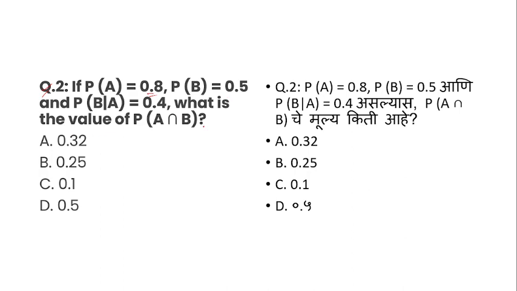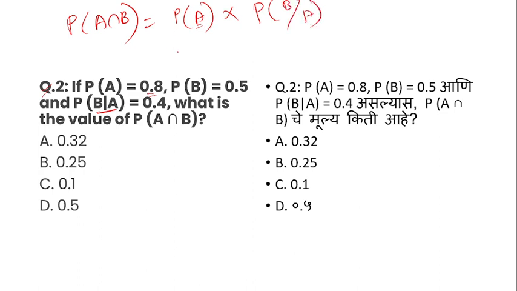What is the value of the probability of A intersection B? So what is the formula? Because these terms are given, we write the first formula, that is probability of A multiplied by probability of B happening when A has happened. So according to this, probability of A is 0.8 and the probability of B happening when A has happened is 0.4. So what will be the right answer?